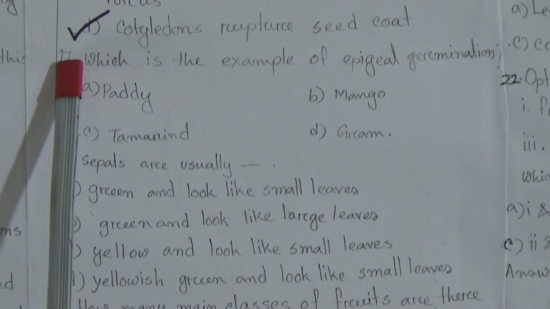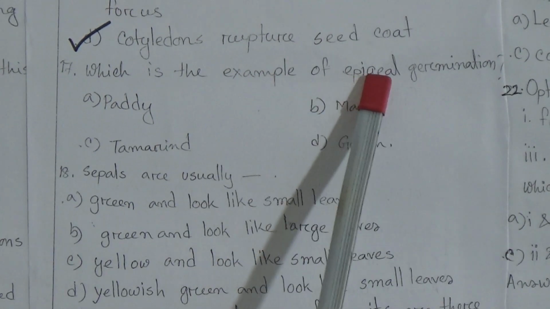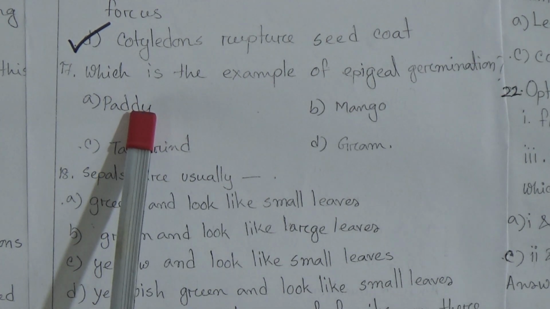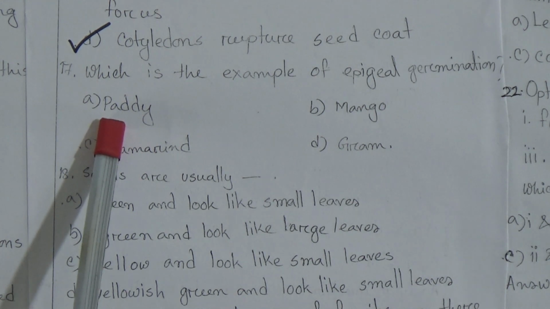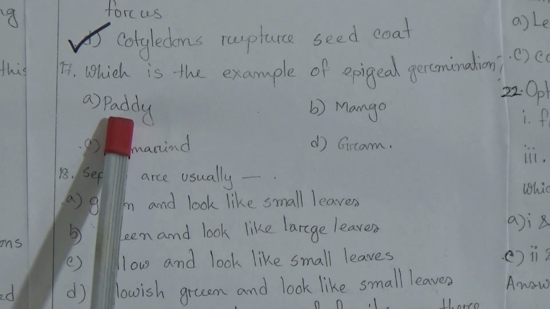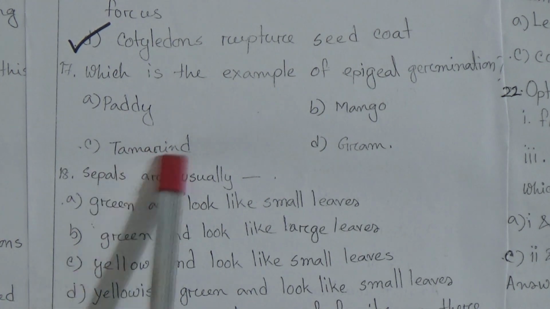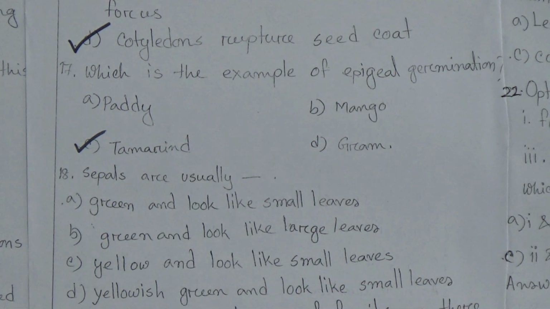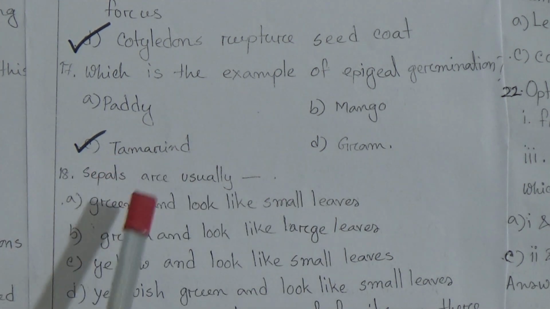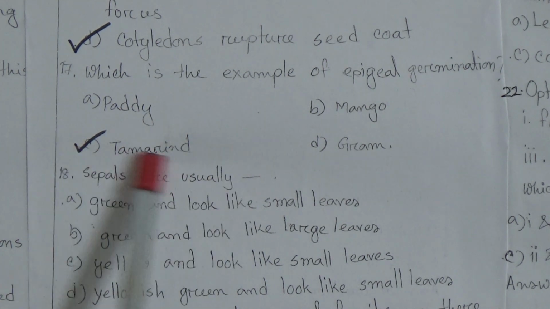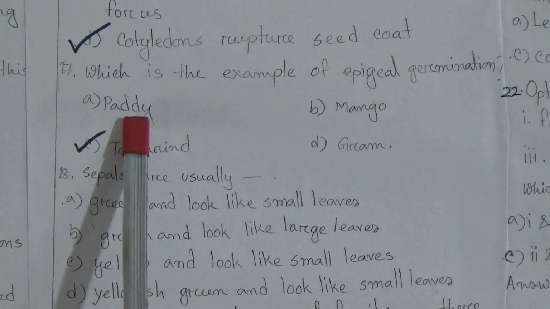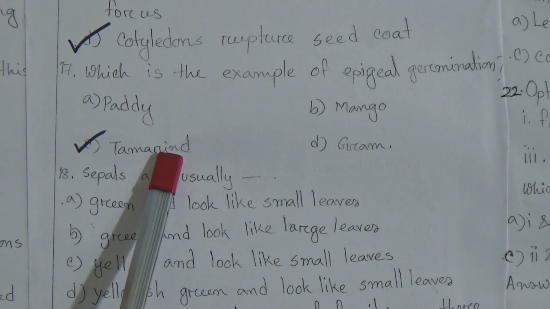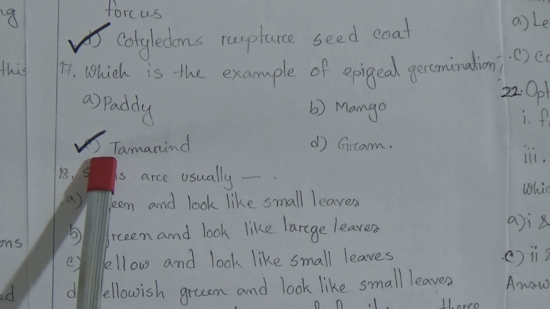Now the 17 number question: which is the example of epigeal germination? When we discussed the 15 number question options, at that time we told that tamarind, castor and pumpkin show epigeal germination. So here tamarind is written, then the answer will be tamarind. Dear students, I am saying again, tamarind, castor, pumpkin show epigeal germination. Here only tamarind is written; paddy, mango, gram show hypogeal germination. Only tamarind shows epigeal germination. So we have to put tick mark on C.